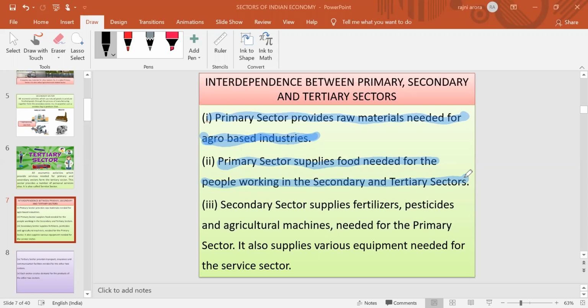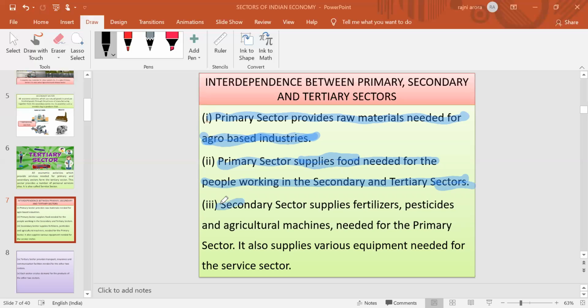Every human being consumes goods to satisfy their needs and wants. So how do these foods come into existence? These are mainly provided by the primary sector, and it provides food to every citizen of the economy, not only to the primary sector but also to the people working in secondary and tertiary sectors.